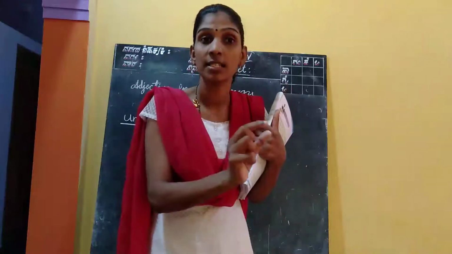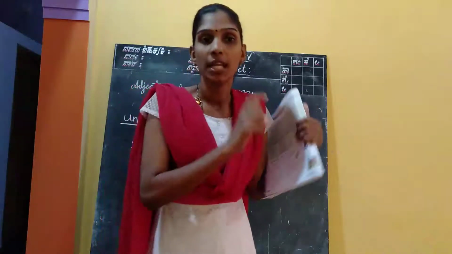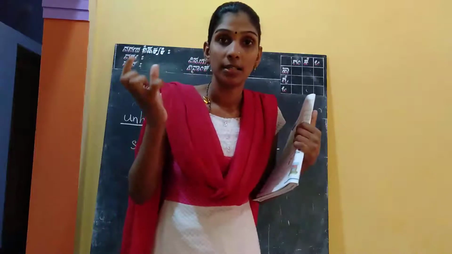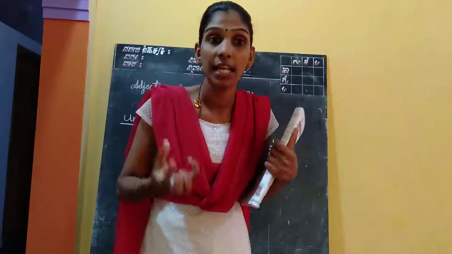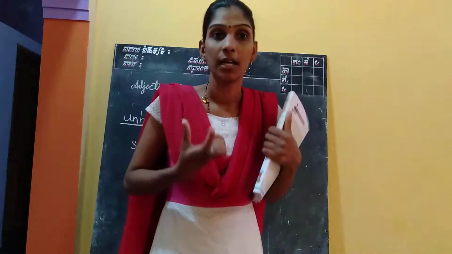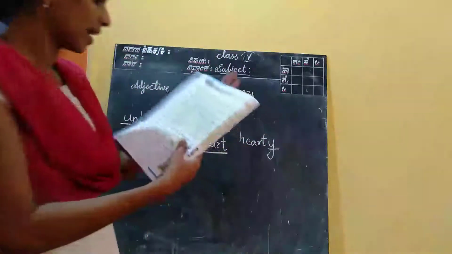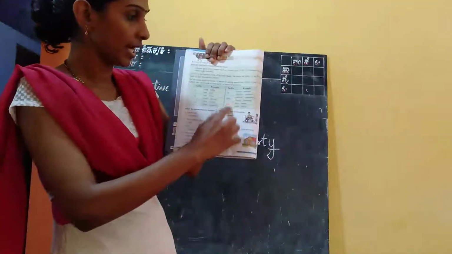By adding a suffix, that means we add letters at the end of a word, we can create an adjective form from a noun. See here, see the example. Suffixes are given here.